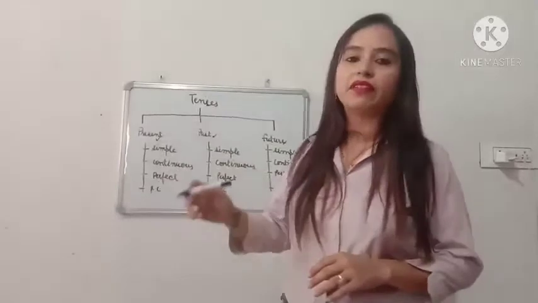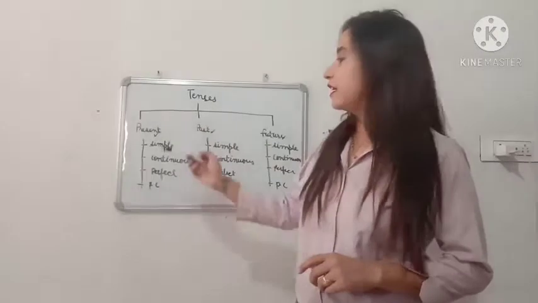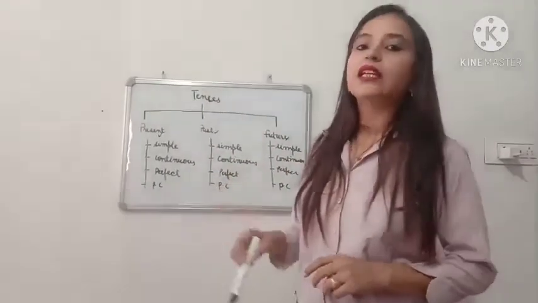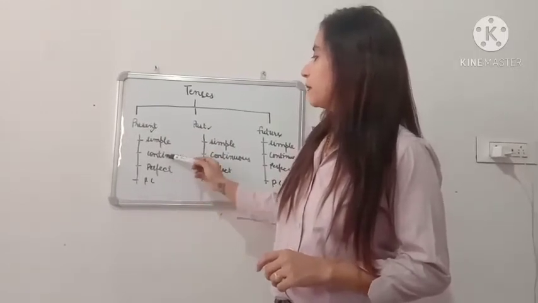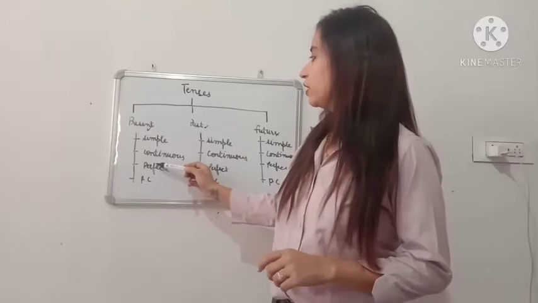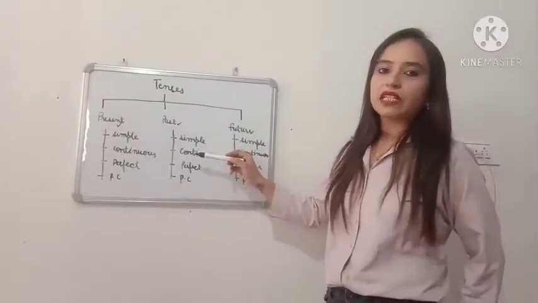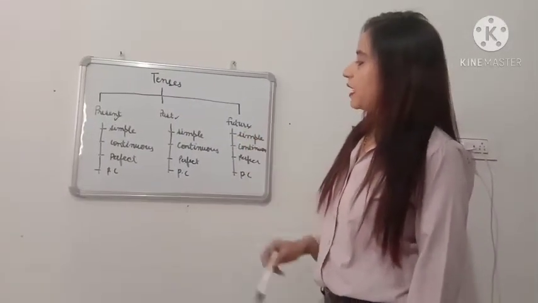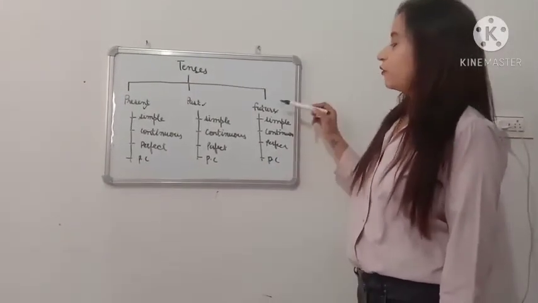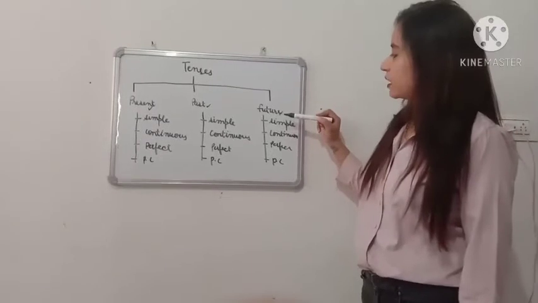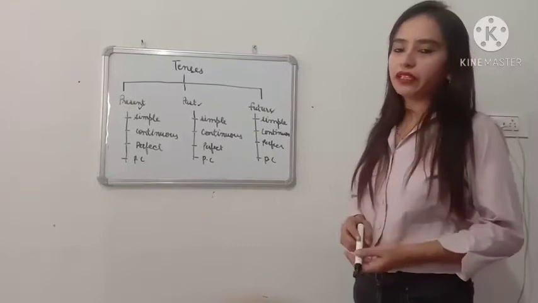And what are they? We have discussed earlier. Now under present, we can classify this present, past and future in other various types. So present is having simple present, present continuous, present perfect and present perfect continuous. Here past also can be classified further, that is simple past, past continuous, past perfect and past perfect continuous. And future also can be classified further, that is simple future, future continuous, future perfect and future perfect continuous.